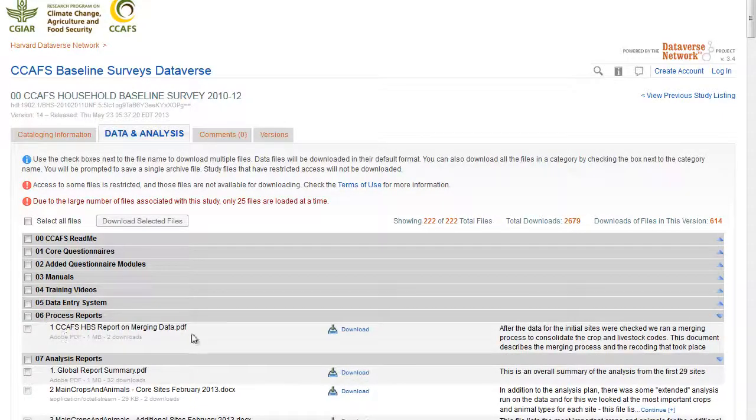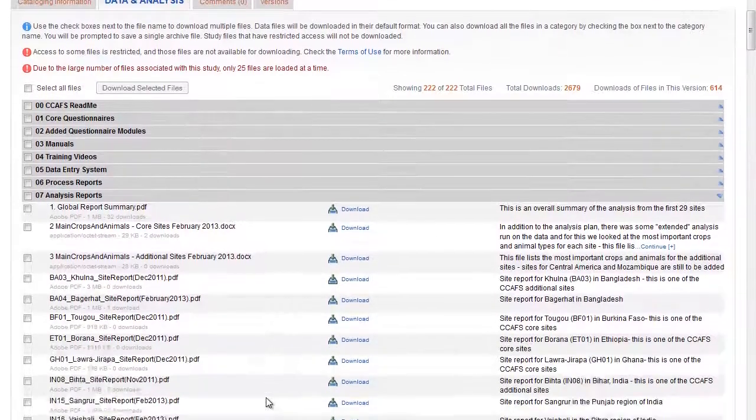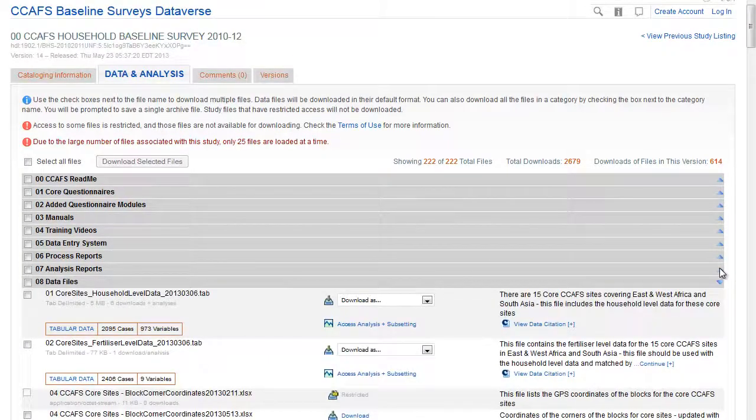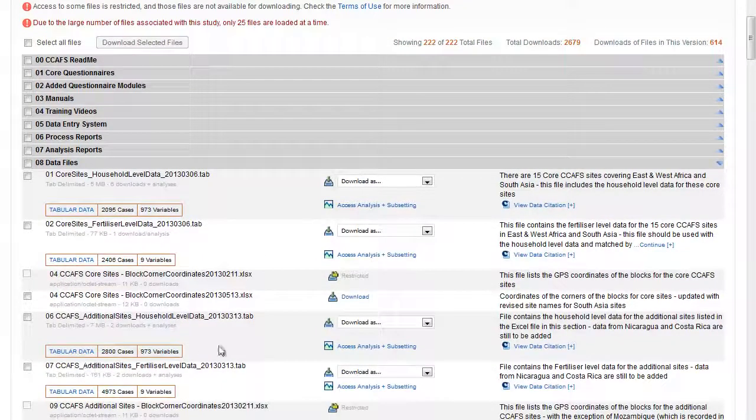Process reports. This section includes a document describing the recoding and merging process for consolidating livestock and crop codes. Analysis reports. These are the site reports. Then we have the data files, loaded as SPSS files and converted by Dataverse into tabular format, enabling users to run some summaries online. There are 2 files for the 15 core sites, the household level data and the fertilizer level data, and we also have 2 files for any additional sites.